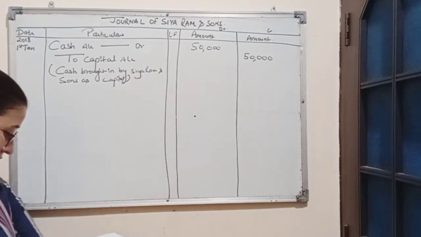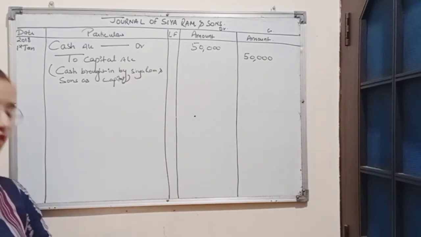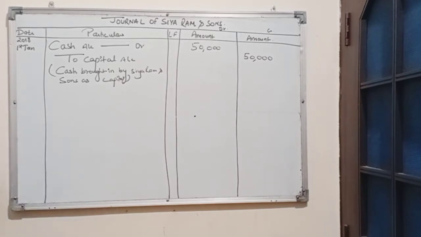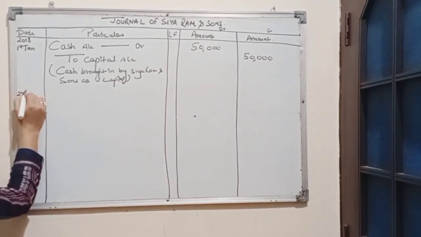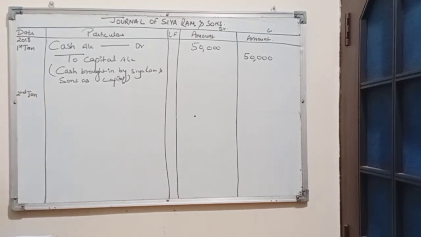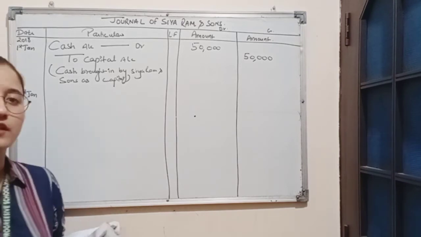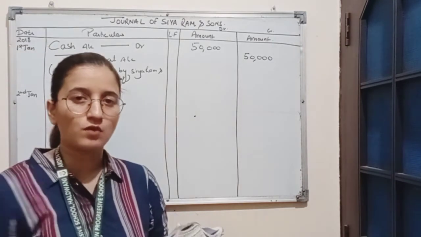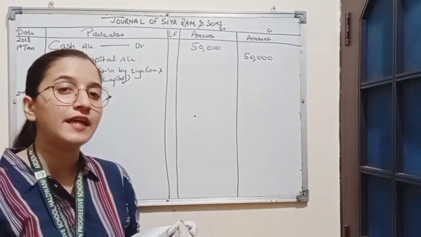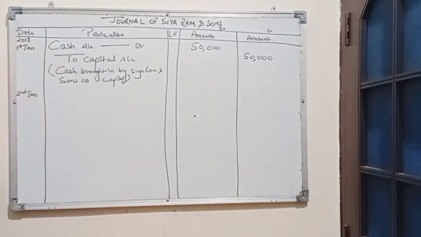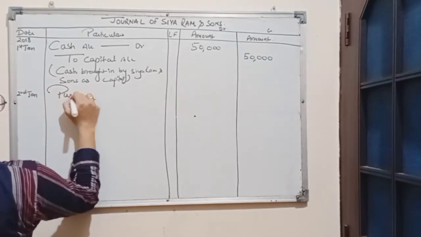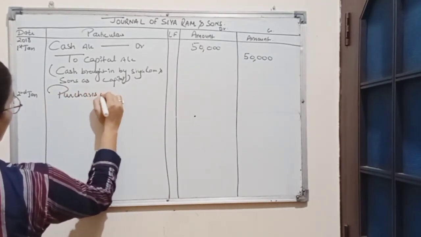Now, the second transaction is purchased goods for cash rupees 20,000. Date is 2nd Jan. Purchased goods for cash. Now here, 2 accounts are affected: purchases account and cash account. Purchases means expense, so purchases account is considered a nominal account. The rule for nominal account is debit all expenses and losses. So here we will debit purchases account.